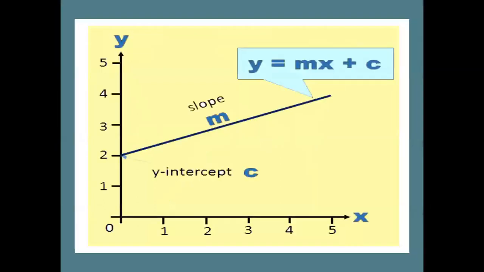Now in this graph, you just see the line is cutting here at 2, right? Then the intercept c is here. Anyone? Hello? Students, answer. What is c here? Hello, students.